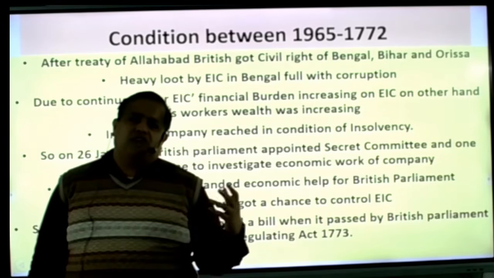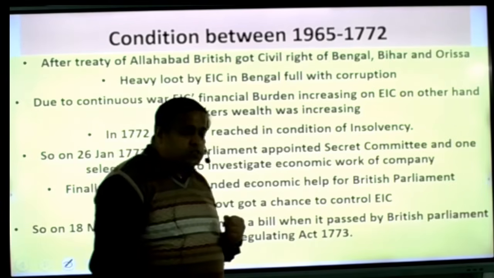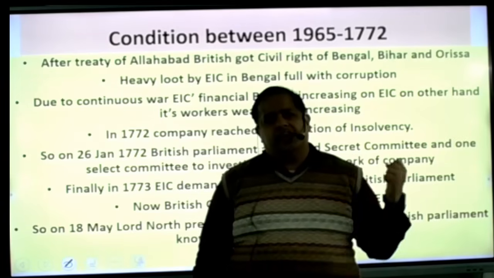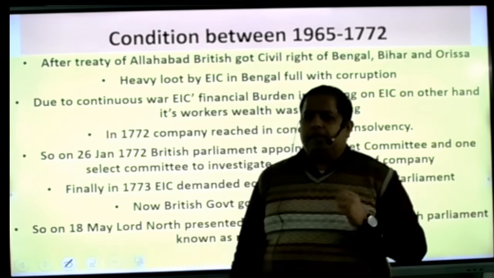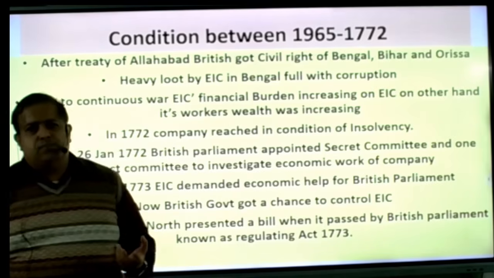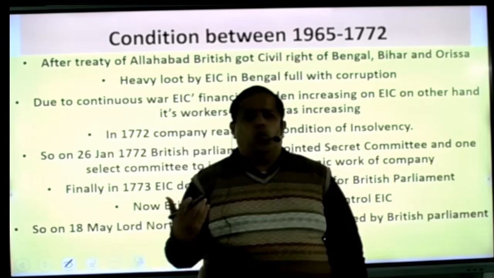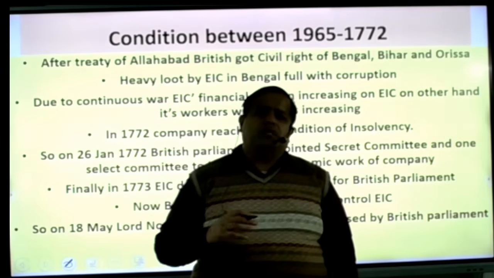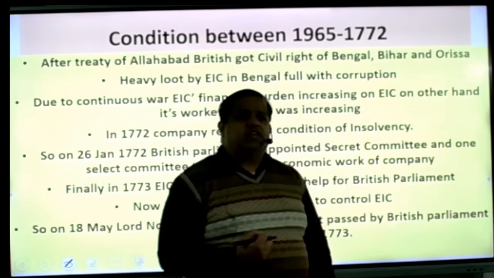By the Treaty of Allahabad with Shah Alam II, the Britishers got the civil right of Bengal, Bihar and Odisha. Later they also got some political rights, because the agent from the company who was working there was only in the hands of the Britishers. That's why the civil right and the other rights all arrived in the hands of the Britishers.